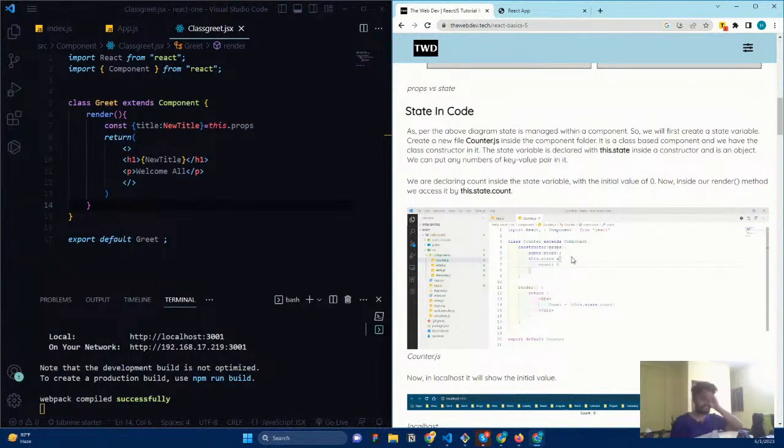List rendering is basically what if I have an array? If I have an array of items, how can I render it and how can I use it? It is also the same process that you learned in ES6, the map method, filter method, all those things. You apply it here, then the process is going to be same.